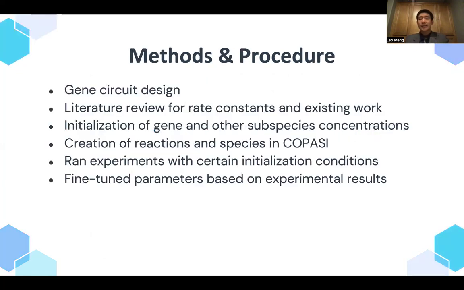So first, I designed my gene circuits. I then performed a literature review for rate constants and existing work before initializing gene and other subspecies concentrations. Then I created reactions and other species in Copasi, and I ran experiments with certain initialization conditions to verify the performance of my gene circuit. Finally, I fine-tuned parameters based on experimental results.